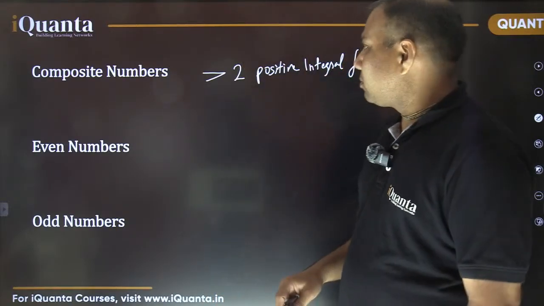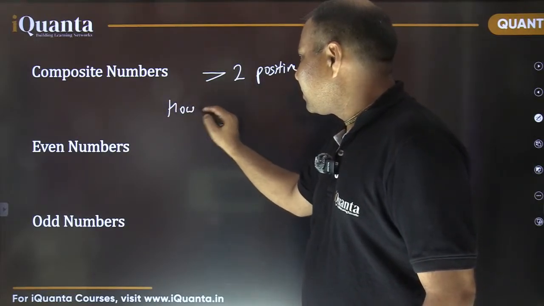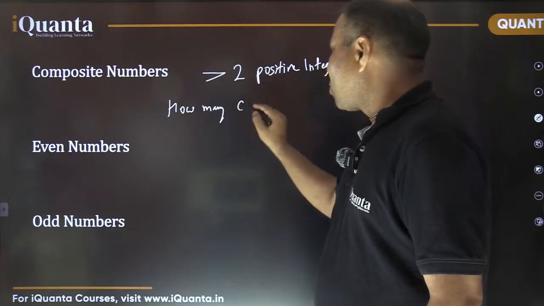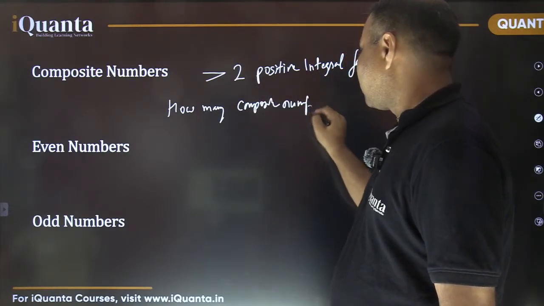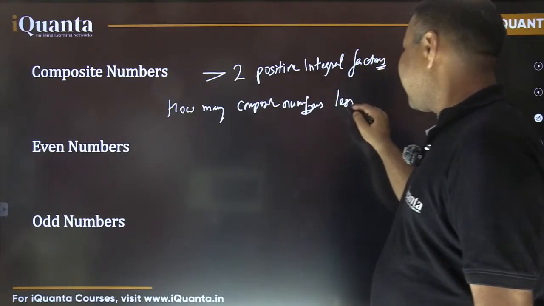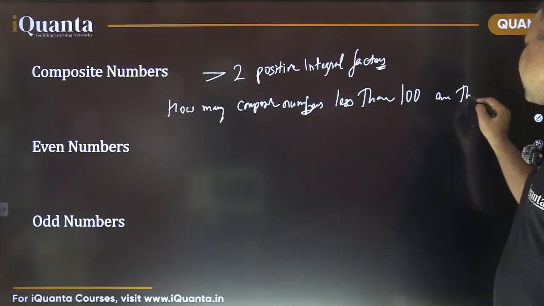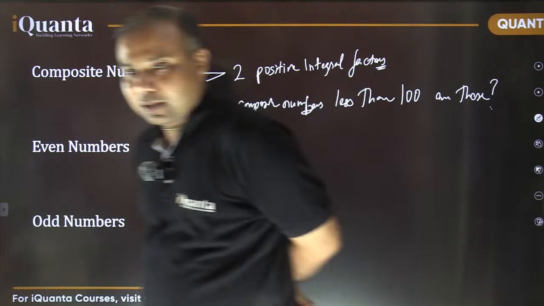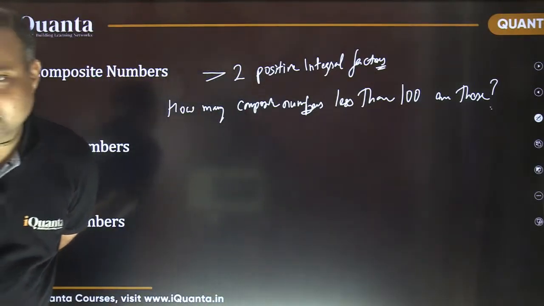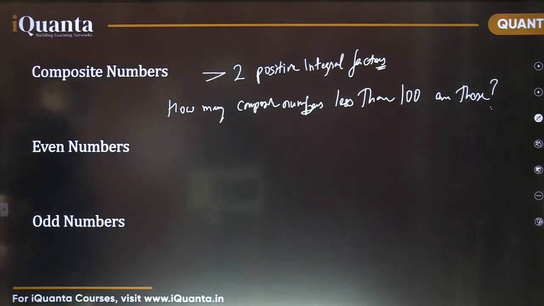So, can you answer this question? How many composite numbers less than 100 are there? Please answer fast. How many composite numbers less than 100 are there?